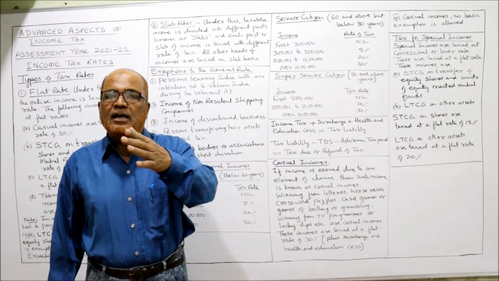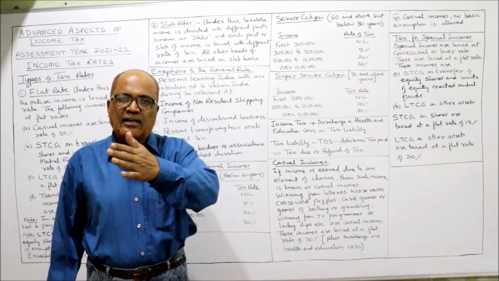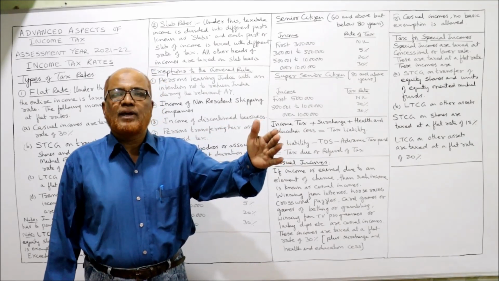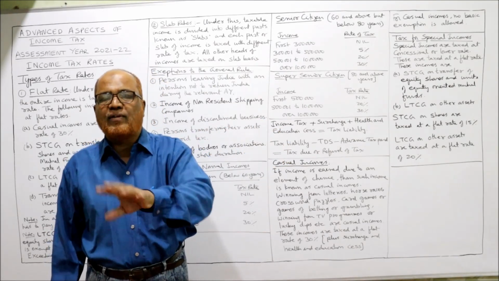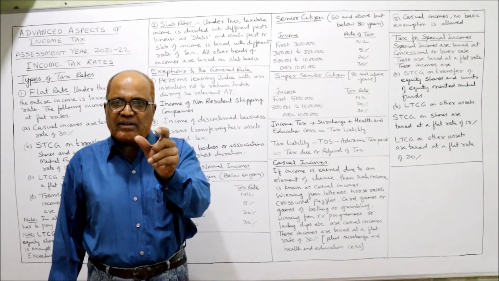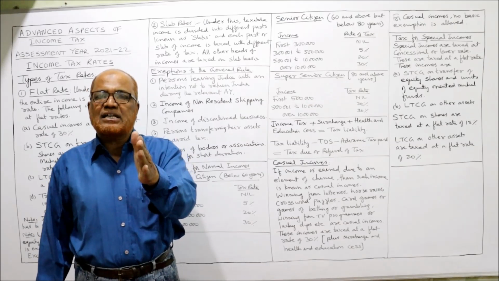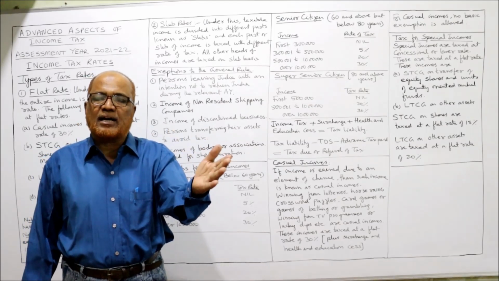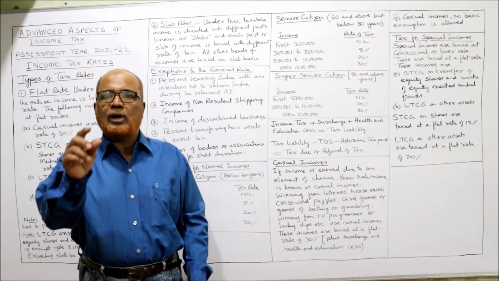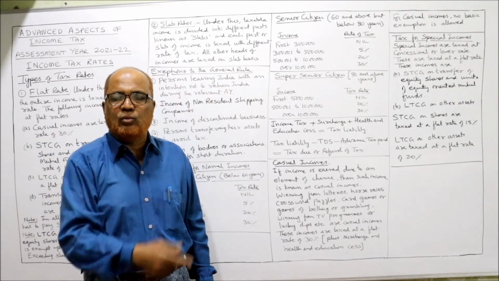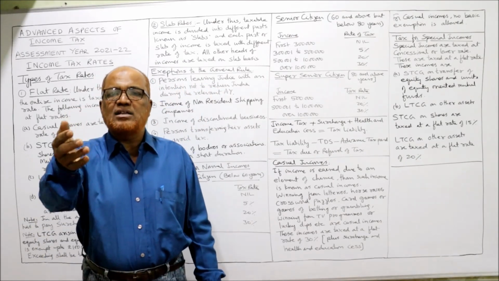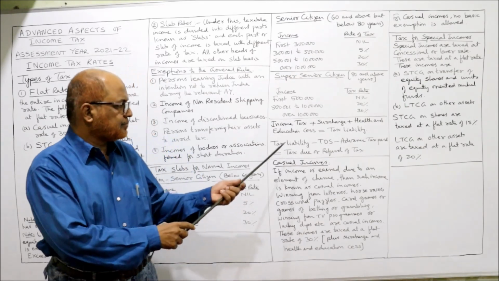From tax liability, deduct the TDS, deduct the advance tax paid. You will get tax due or refund of tax. So from tax liability, deduct two things: TDS, tax deducted at source, and advance tax. The resulting figure, if you get positive, it is tax due. If you get negative, it is refund of tax.